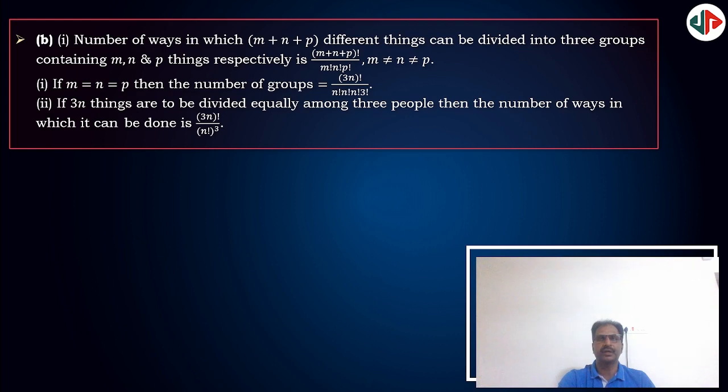Same thing, if we have m plus n plus p things and want to divide them into three groups consisting of m, n and p, then the number of ways is m plus n plus p factorial by m factorial n factorial p factorial. If again 3n things are to be divided into three equal groups consisting of n, n and n, then it is 3n factorial by n factorial cubed, 3 factorial. And if you want to distribute to three persons equally, then it should be multiplied by 3 factorial so that 3 factorial gets cancelled.